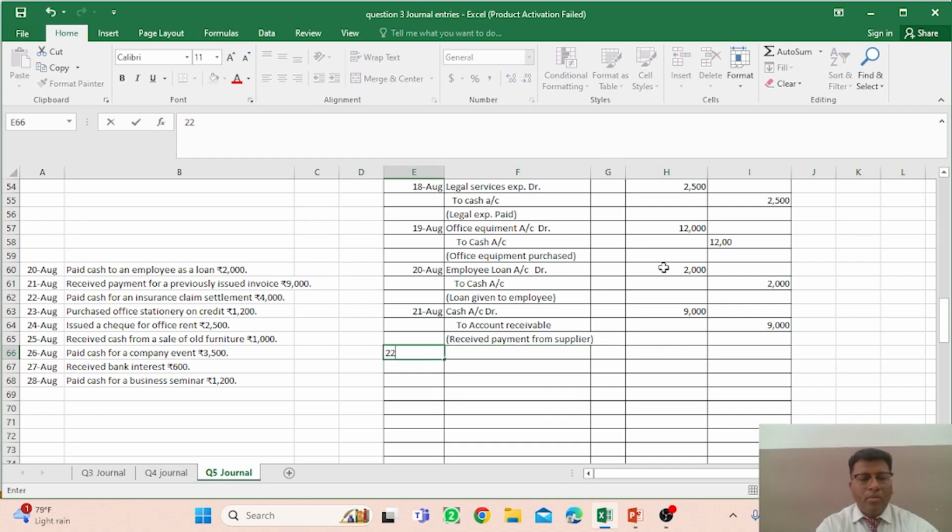And on the 22nd of August, you see another transaction, that is paid cash for an insurance claim settlement, right? So insurance claim settlement account debit. It is very easy, because you can identify exactly what the transaction is, so you can give a name to that particular expense. Its account would be debit, and because the payment is in cash, to cash account.